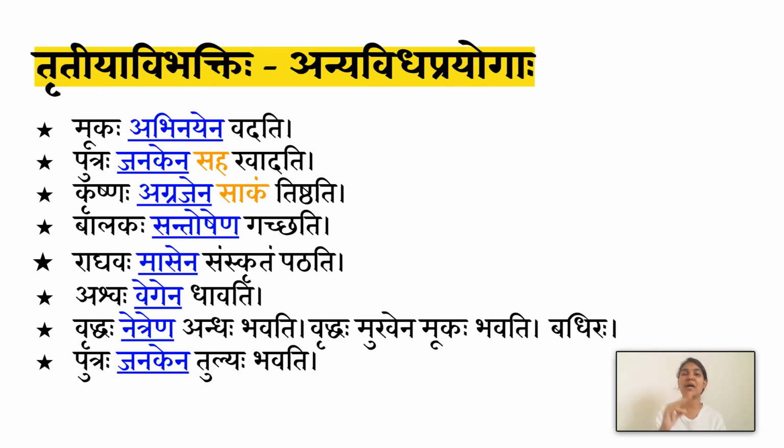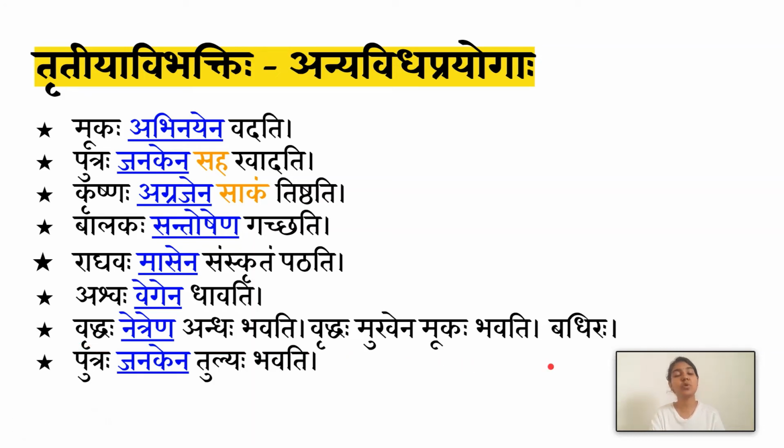I did say netrabhyam andaha bhavati. So maybe this person is blind by one eye, maybe he can see with one eye, maybe one eye is functioning. So these are the small intricacies that can be expressed by these additional components of a sentence.